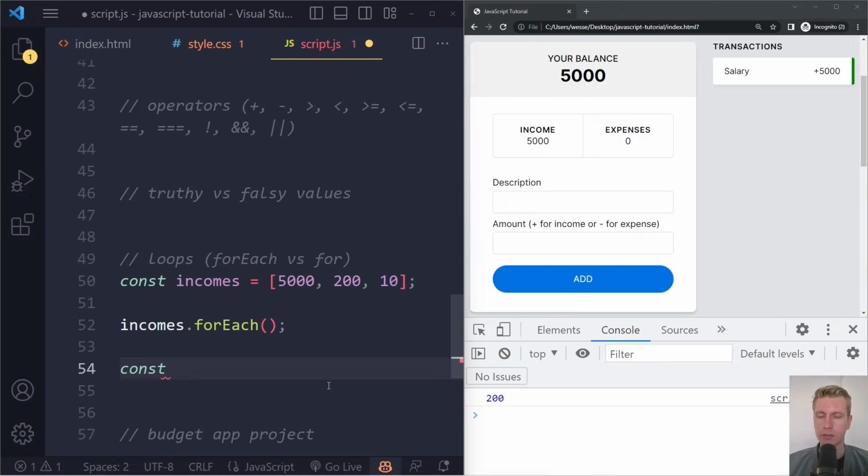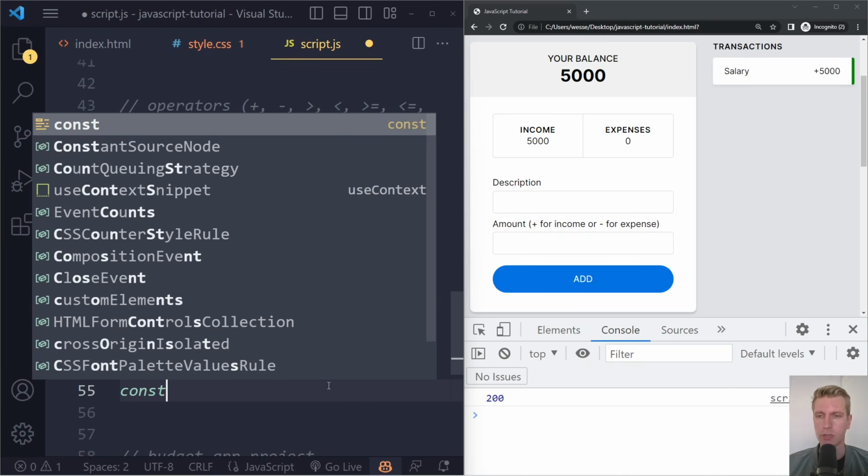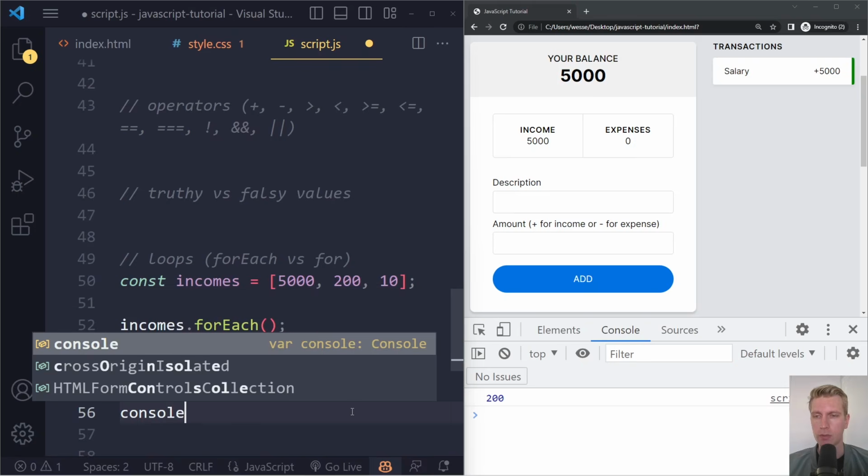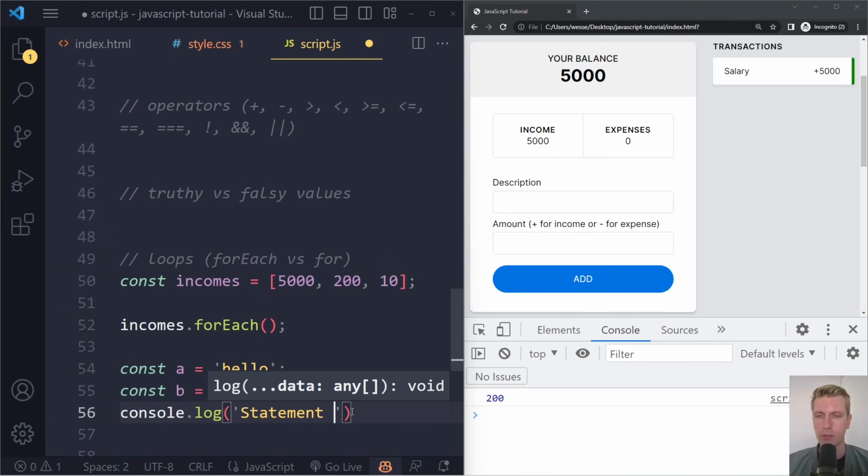We'll just say const a is hello, right? Just very silly, but just to show you how it works. Const b is, right? These are two statements. This is statement 1 and this is statement 3, and maybe we want to log statement 3. We have 3 statements here. Let's say for whatever reason we want to run these 3 statements for each of these elements, right?